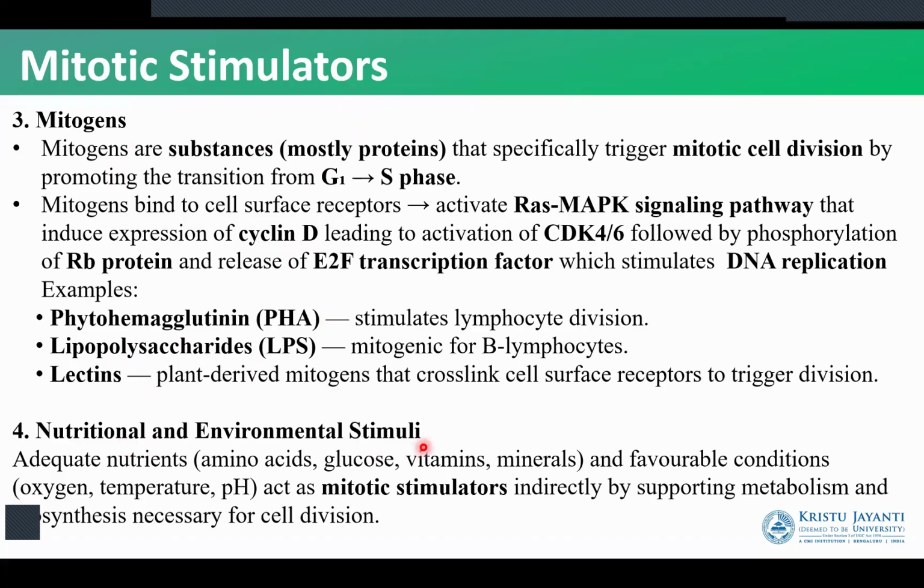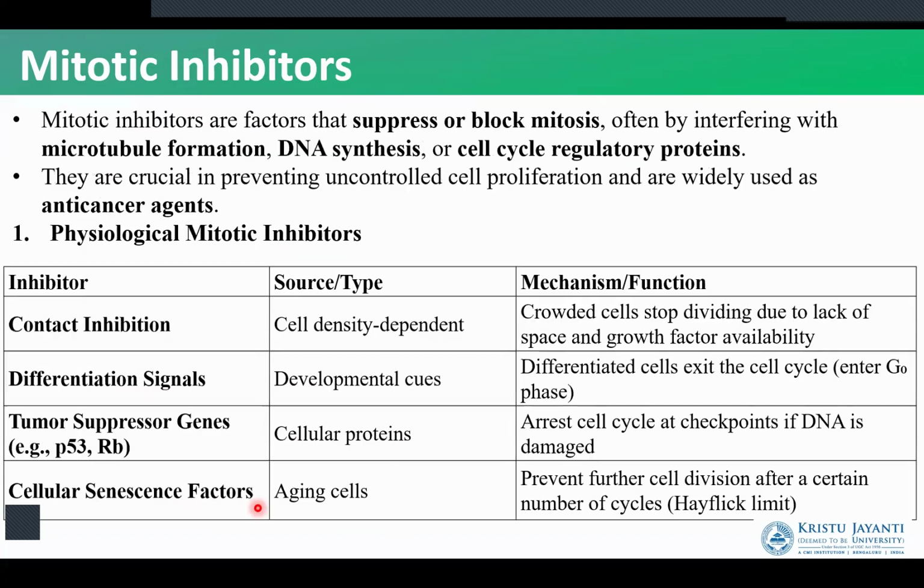We also have nutrition and environmental stimuli, which are the external factors that are going to trigger cell division, such as adequate nutrients. If more nutrients are there, cells are more likely to divide. We also have oxygen, temperature, and pH at optimum levels, which can act as stimulators for mitosis.